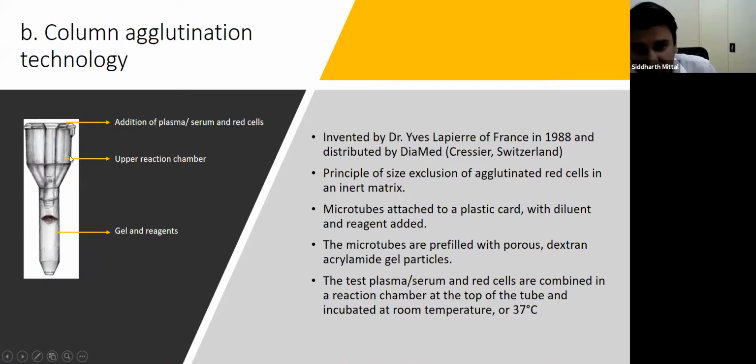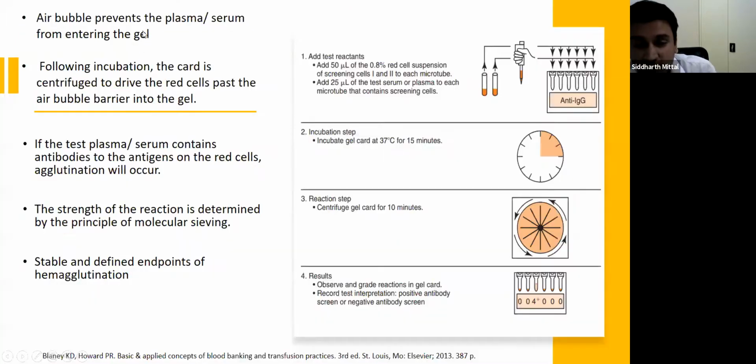And then after centrifugation, if the antigen antibody reaction takes place during the incubation, then during the centrifugation, this antigen antibody mixture will actually cross the air bubble and enter into the gel. As soon as it enters the gel, the gel is coated with anti-human globulin, and that anti-human globulin will actually do the cross-linking of the antibodies which are present on red cells, and agglutinates will be formed.